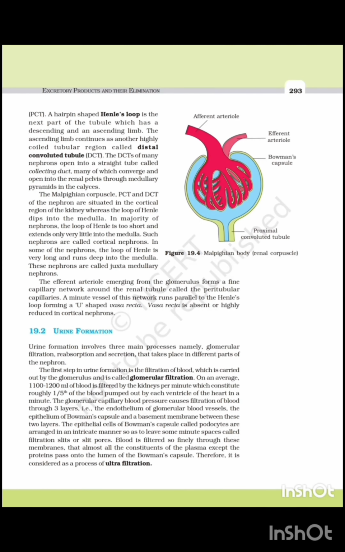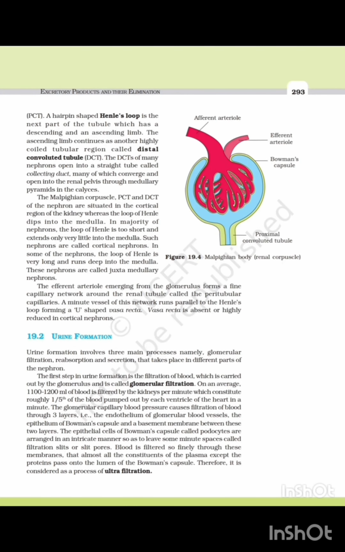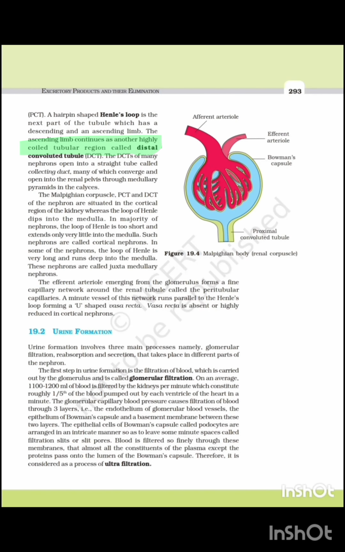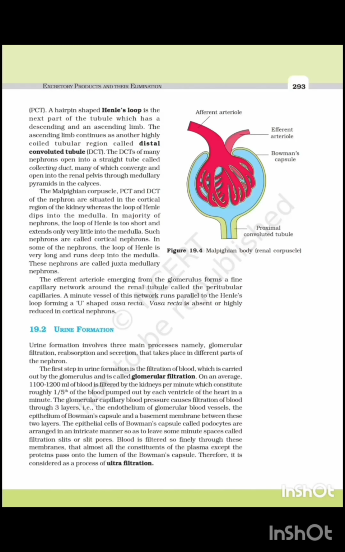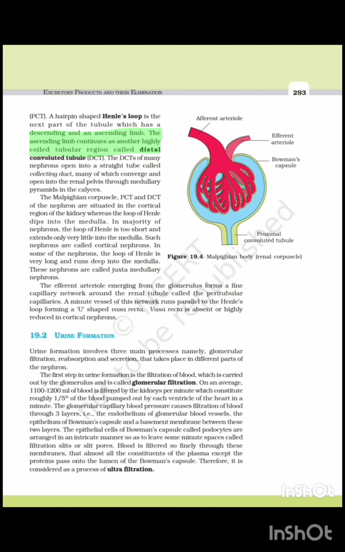Is the DCT a highly coiled, low coiled, or straight structure? The DCT, or distal convoluted tubule, is a highly coiled structure.